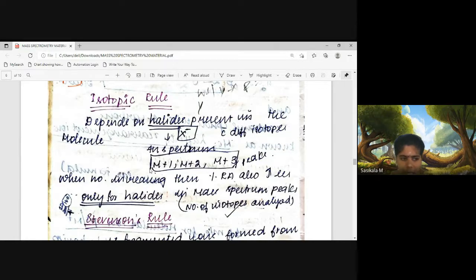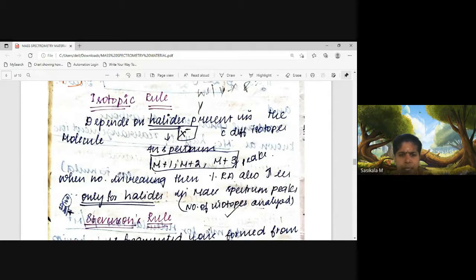If a plus 1 mass peak is present, then the peak is due to halides. For example, around 100 mass to charge ratio, you may find 101, 102, 103 likewise peaks. Those peaks are due to halides.